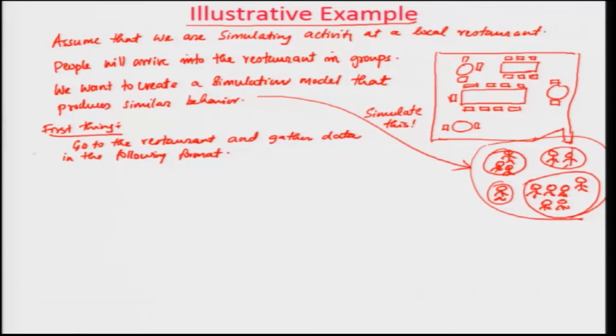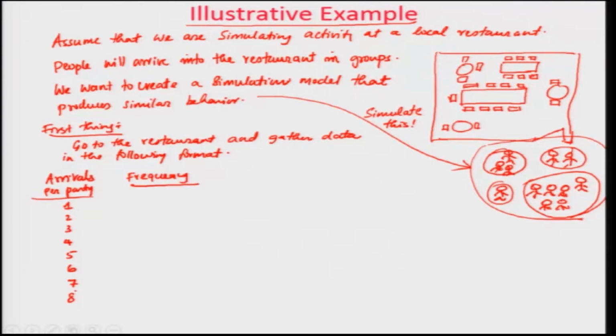One column is arrivals per party, and then you will have the frequency. Arrivals per party you would call 1, 2, 3, 4, 5, 6, 7 and 8.